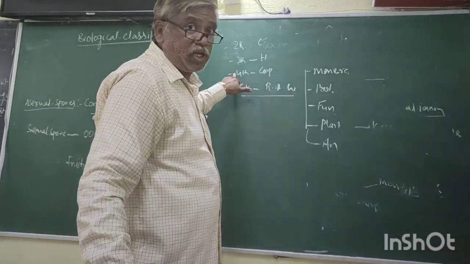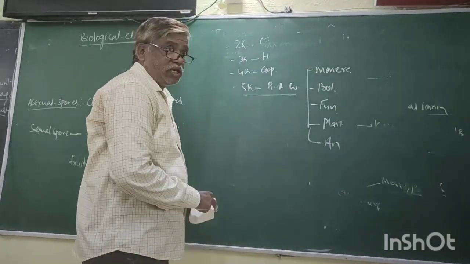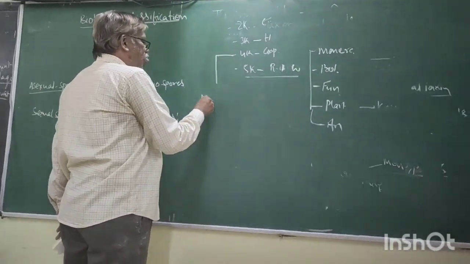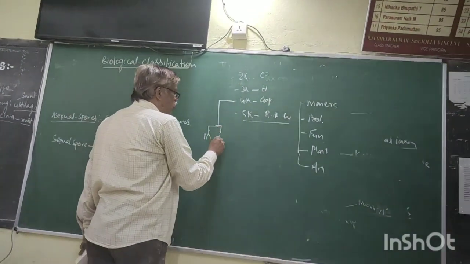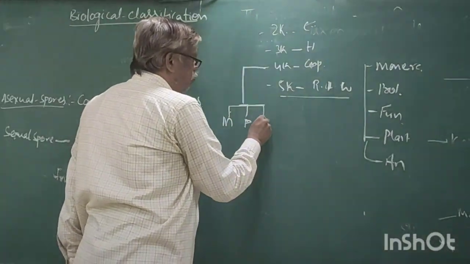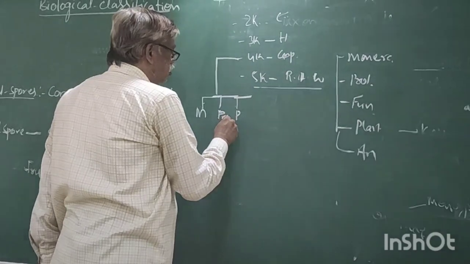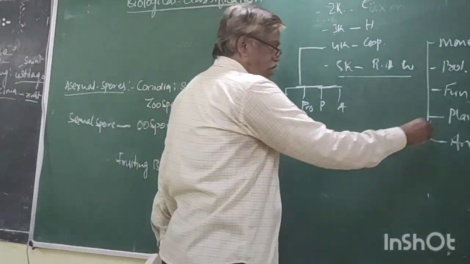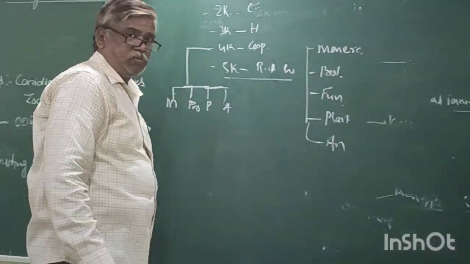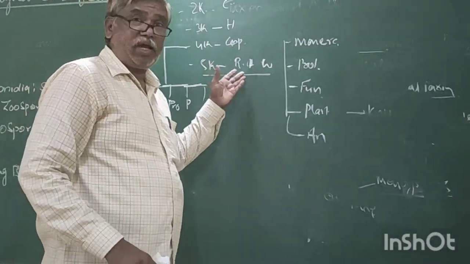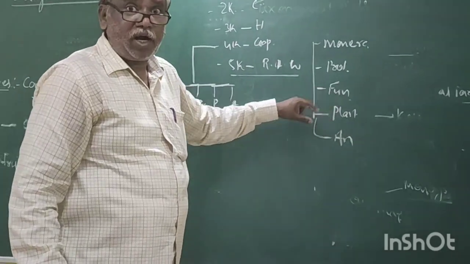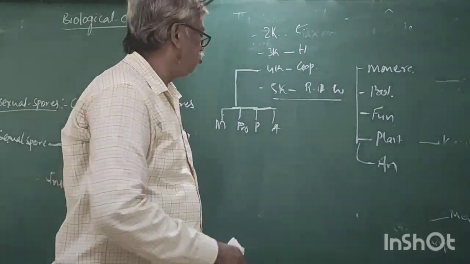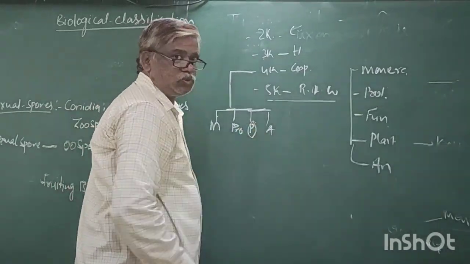Before this it was 4 kingdoms. What are the kingdoms in 4 kingdoms? Monera, Protista, Plantae, Animalia. Which kingdom is not there? That means, name the new kingdom according to 5 kingdoms. Fungi. Fungi is not there in 4 kingdoms, but fungi is included in plants.